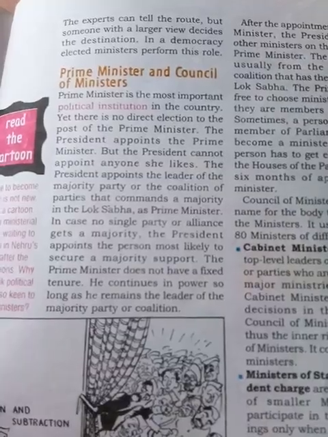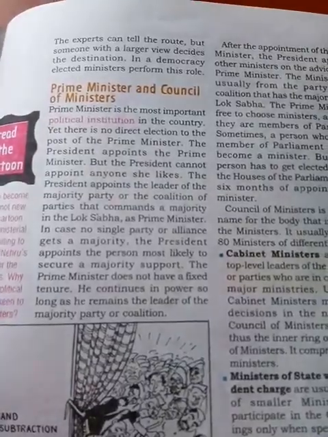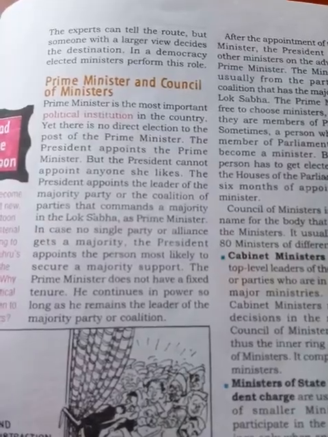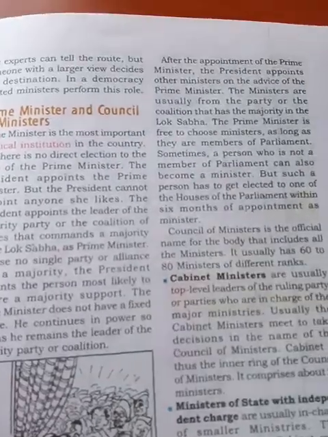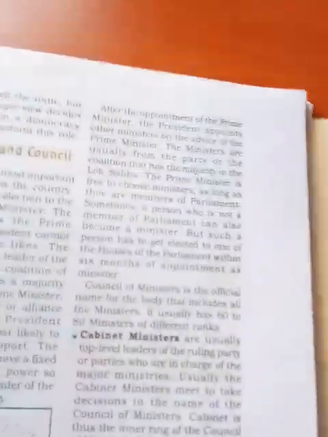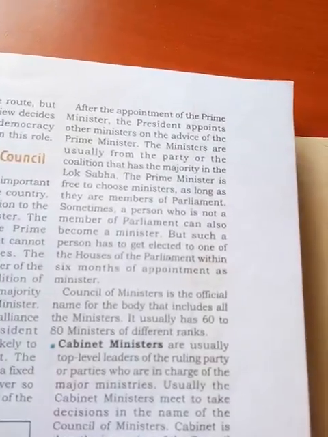He is appointed by the President. On the advice of the Prime Minister, the President appoints the other ministers.